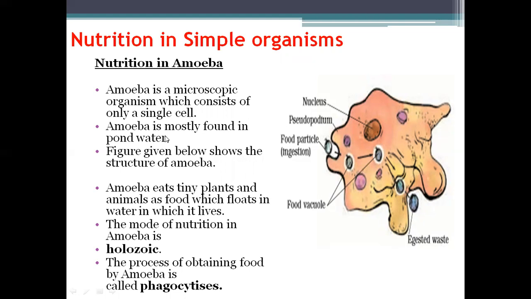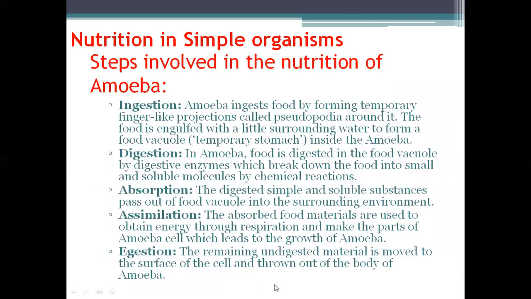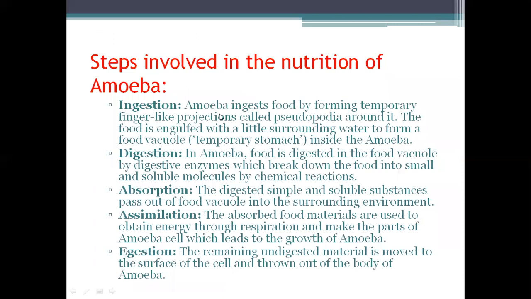It is mostly found in pond water. Tiny plants and animals float in the water in which it lives, and that is its food. The mode of nutrition in amoeba is holozoic. The process of obtaining food is called phagocytosis. Now let's see the process. Amoeba ingests food by forming temporary finger-like projections called pseudopodia around it. The food is engulfed with a little surrounding water to form a food vacuole, that is, a temporary stomach.